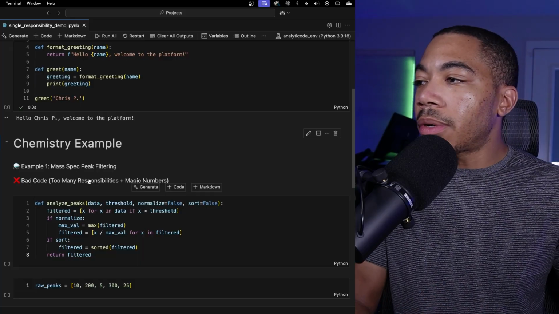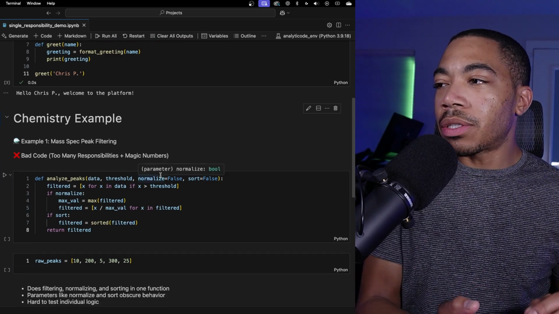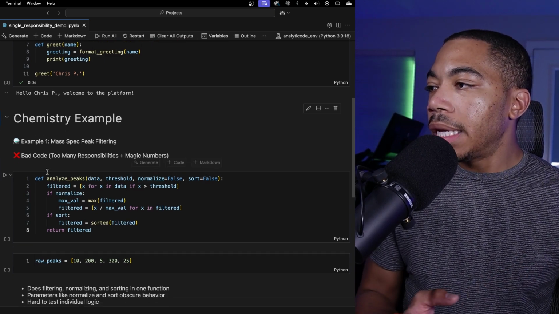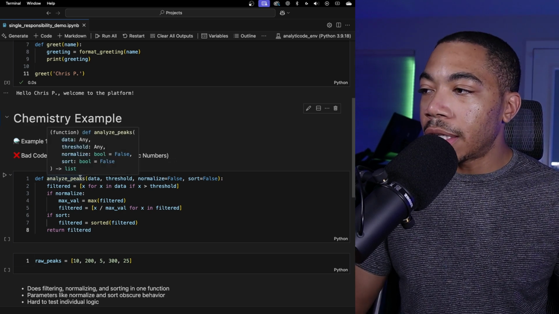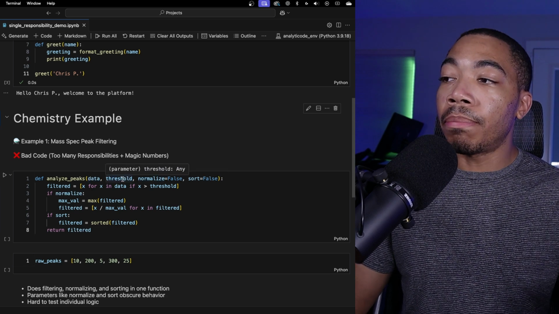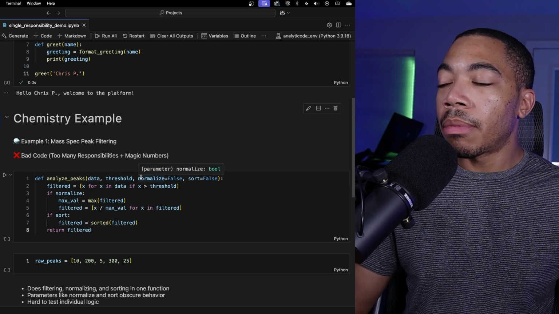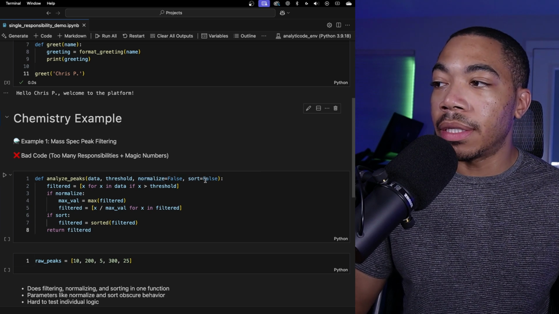So let's go to a chemistry example where there's a bit more sophistication and it's a bit more obvious where we're perhaps overloading this function. In this example, I have some code that has too many responsibilities, and I'm using numbers where it's hard to derive where they're coming from. In this function, outside of not having a docstring, I want to analyze peaks, so it will take in some data. I'm going to set a threshold for presumably peak picking, but I'm also going to offer the ability to normalize the data and then sort those peaks.